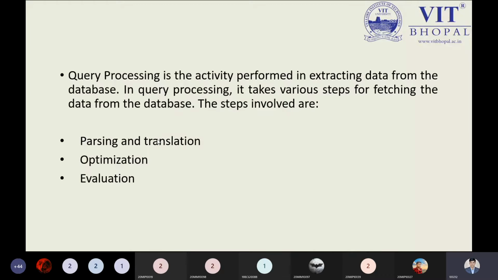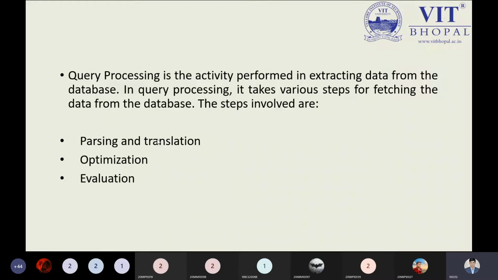Query processing is basically an activity performed in extracting data from the database. In the database we have a large pool of data, and from it we have to extract information. How we can extract it is done by the important concept known as query processing. Query processing tells us how the query will be processed.